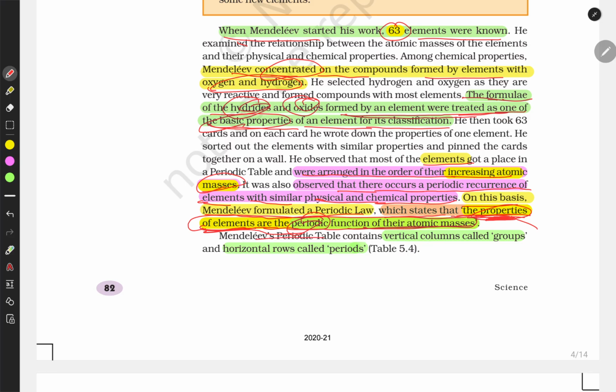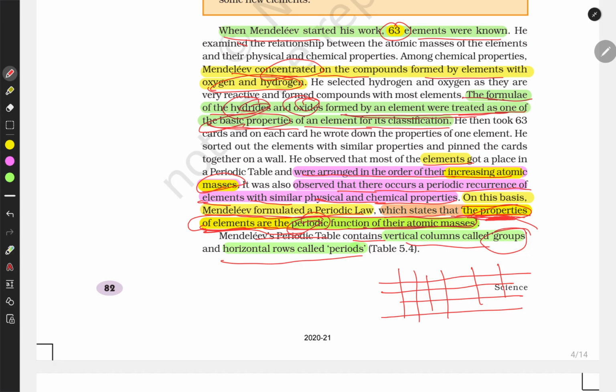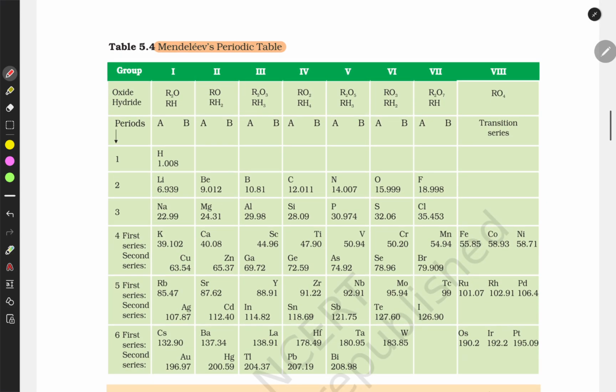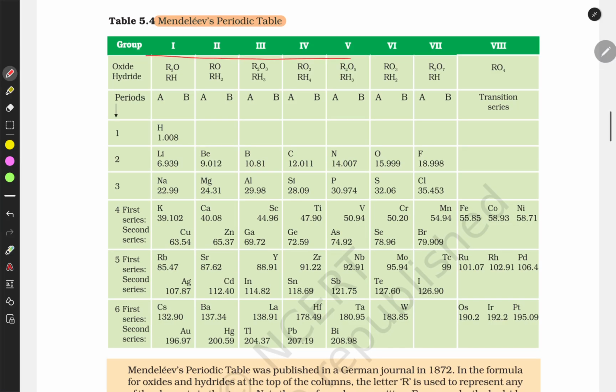And the Mendeleev periodic table contains vertical columns which are called groups. These are the vertical columns, and horizontal rows are called periods. These are the periods. This was the Mendeleev periodic table. He had 8 groups and 6 periods.